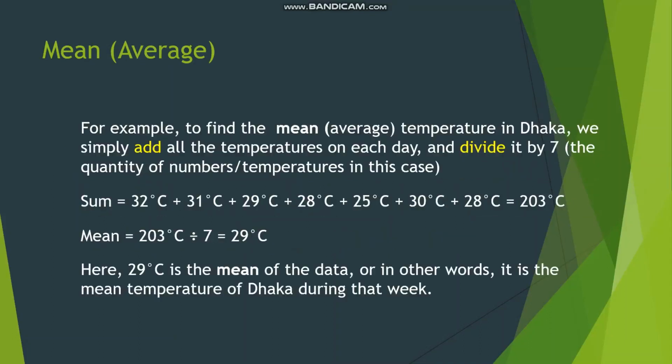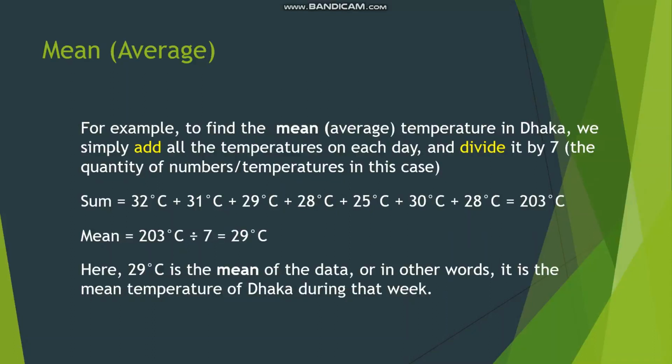Let's see a practical example. Remember that we collected the data of the temperatures in Dhaka in 1 week. Let's find the mean temperature in Dhaka that week. To find the mean or the average temperature in Dhaka, we simply add all the temperature on each day and divide by 7. Now, we took 7 because we have data of 7 days, and which means that we have 7 different temperatures. So first we sum up all the temperatures and the result is 203 degrees Celsius.